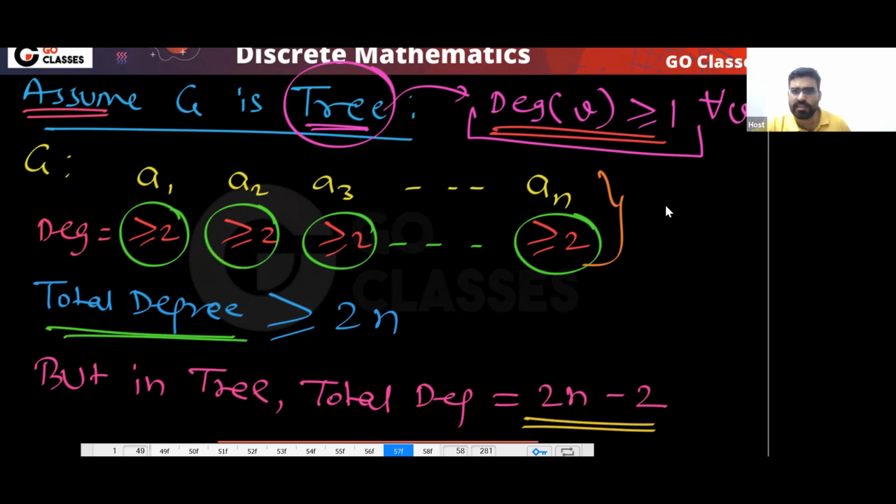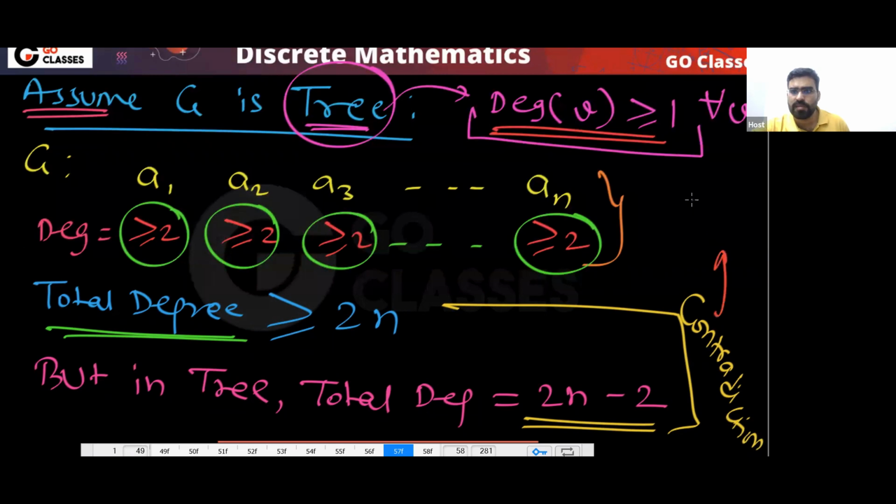So that is a contradiction, right? Total degree should be this much, but your total degree is going more than 2n. So there is a contradiction. It means this assumption is wrong.